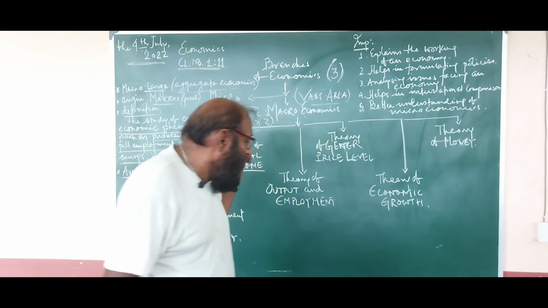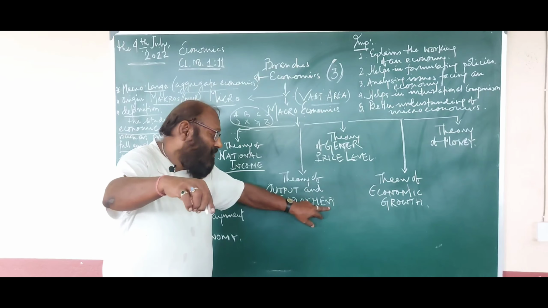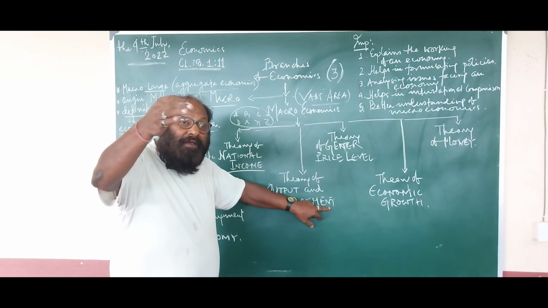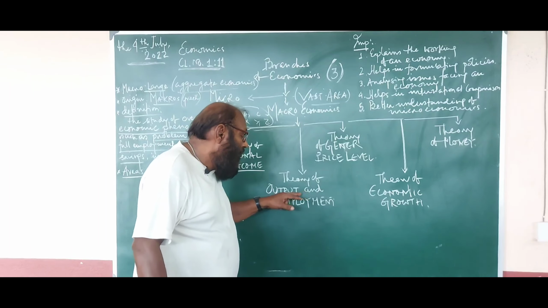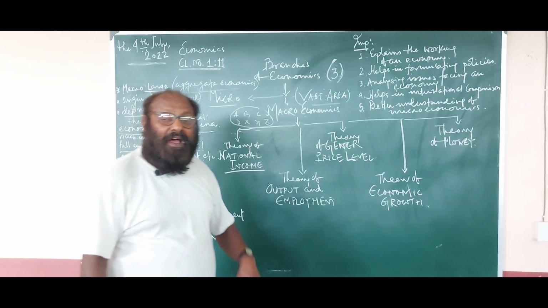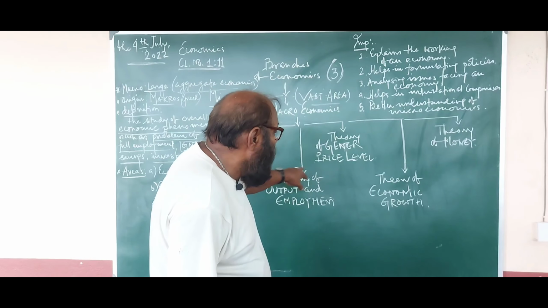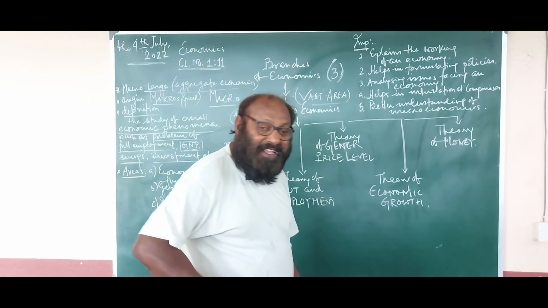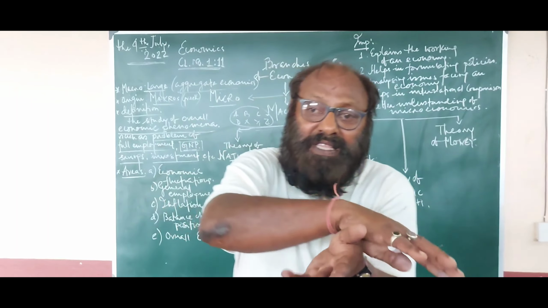The total employment, that is the total persons employed in the consumption, production and distribution of services, and the output generated by them will come under the theory of output and employment. Then the theory of general price level. You know that whatever is being produced ought to be sold in the market.